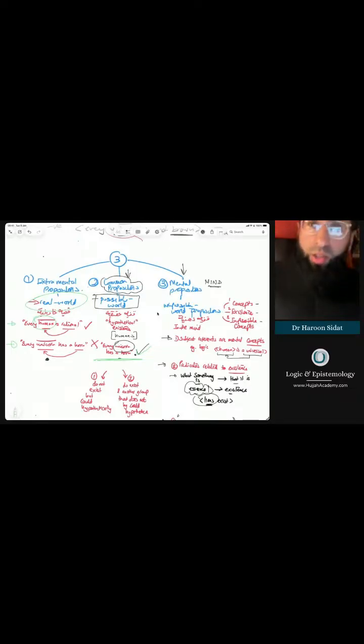So in other words, we have two types of common propositions. One is when you have the subject referent, they don't exist, but hypothetically could exist, like the example of a unicorn.